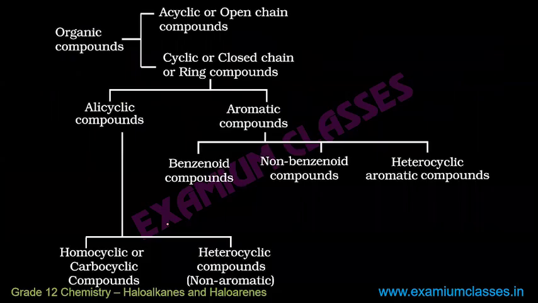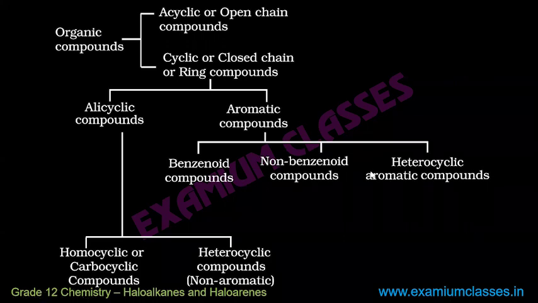When we talk about organic compounds, they are divided into many categories on the basis of whether it is open chain, whether it is cyclic, and within cyclic, whether it is aromatic or aliphatic. If it is an aromatic compound, whether it is a benzene aromatic compound or a non-benzene aromatic compound. So this is the categorization given here.